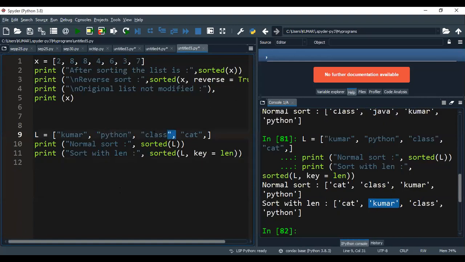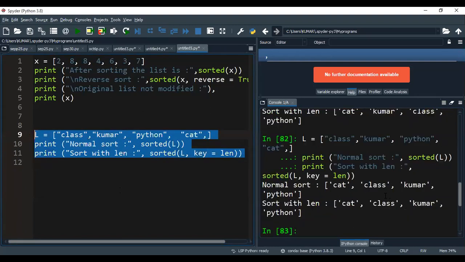If I am giving class before Kumar, let me give it like this. Now, after cat, I am getting class instead of Kumar. Let me run this code again. So cat, class, Kumar, Python. It is getting like this.